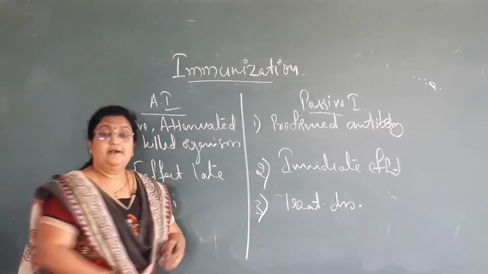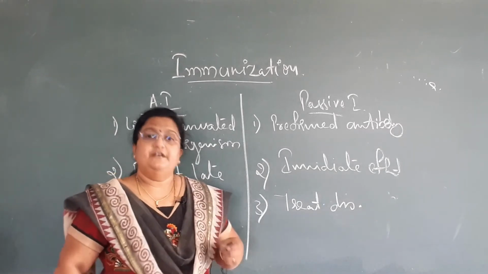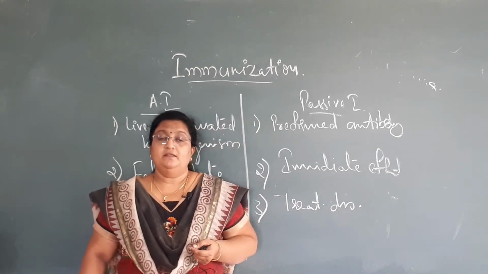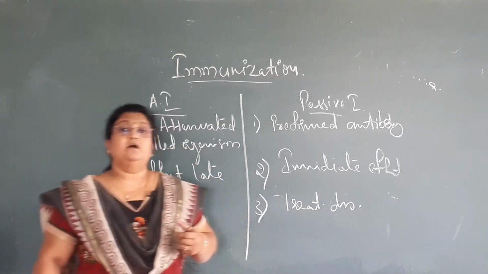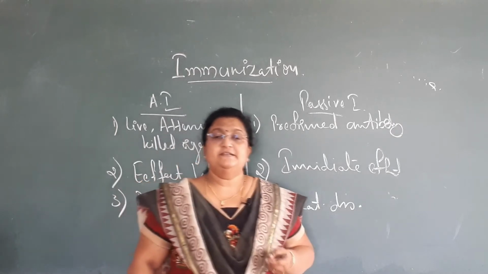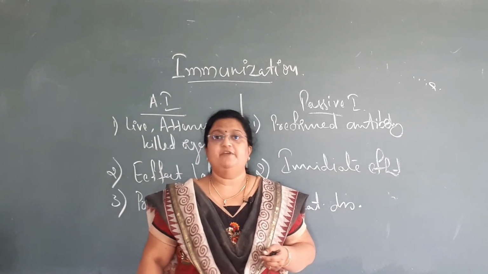That is, already the person is suffering from some of the diseases. For example, we have tetanus, and diphtheria, where the patient is given preformed antibody, that is diphtheria immunoglobulin, or the sera extract, tetanus serum. Even in snake bite, we give anti-snake venom.